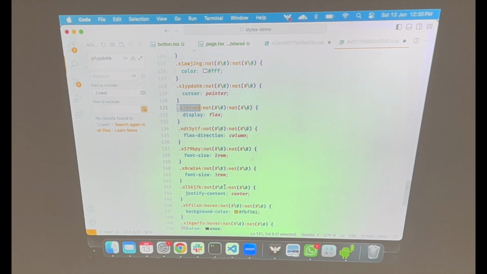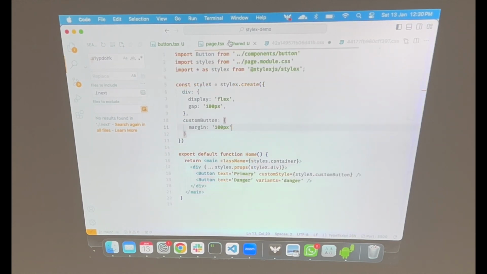It is not runtime injection. You don't see any flash of unstyled contents in this. It basically works like normal CSS. And yeah, that's it. Any questions till now? I have something more to say, but any doubts about this whole thing? Did you guys understand how StyleX basically operates? The two main APIs are just this.